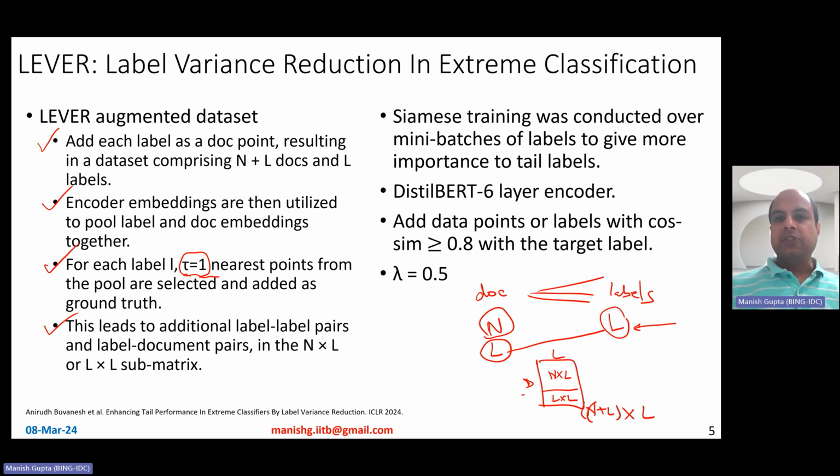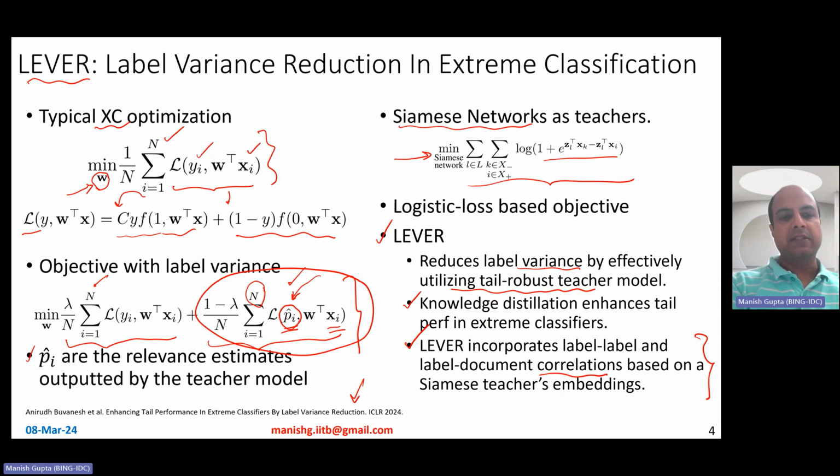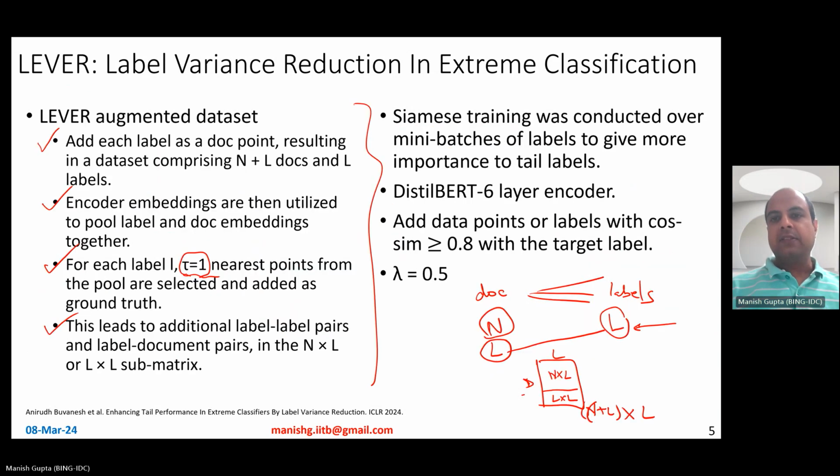Okay. So Siamese training was conducted over many batches. When you have created this augmented data set, you have to of course do Siamese training on top of it, so as to minimize this loss function. Siamese training was conducted over many batches of labels to give more importance to tail labels. Typically when people do this training, they create many batches out of the documents, on the document side.